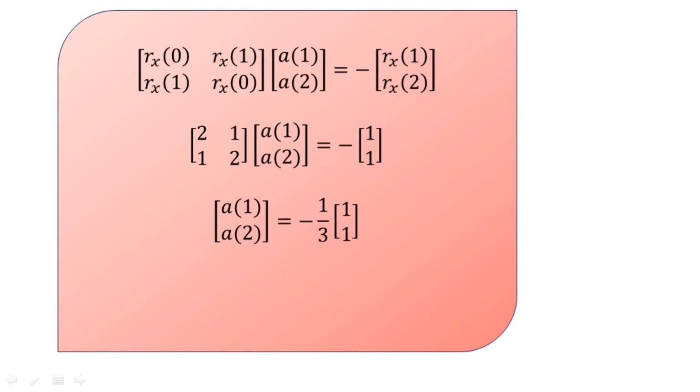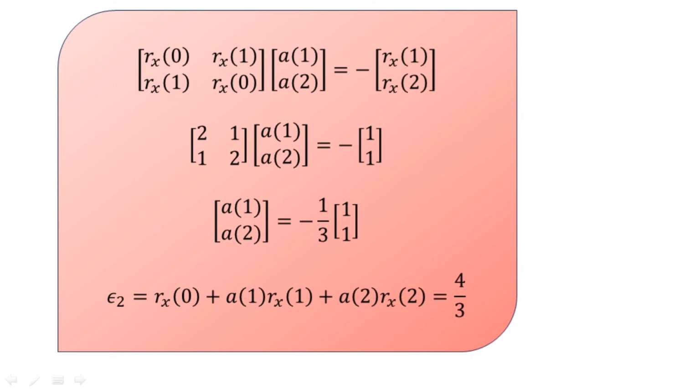Now, as we know, in the model representation for the autoregressive process, there is a requirement of the model error, usually represented by epsilon. For this case we represent it as epsilon suffix 2, where 2 is the value of p; in general it is epsilon suffix p. This can be calculated as Rx of 0 added to a of 1 multiplied by Rx of 1, further added to a of 2 multiplied by Rx of 2. Upon substitution of the values from the given problem statement, we get the value 4 divided by 3.